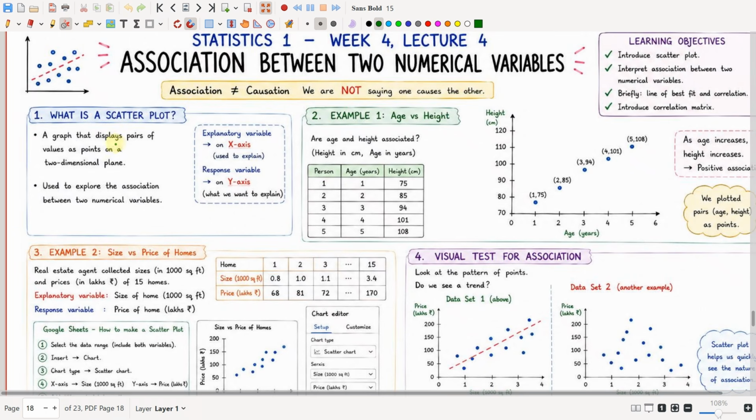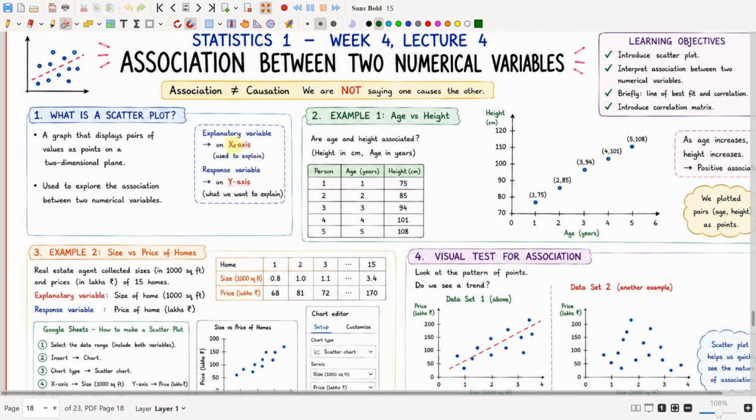A scatter plot is a graph that displays pairs of values as points on a two-dimensional plane. It is used to explore the association between two numerical variables.